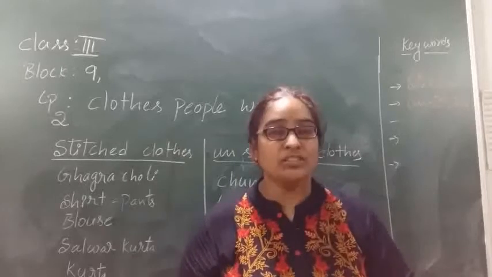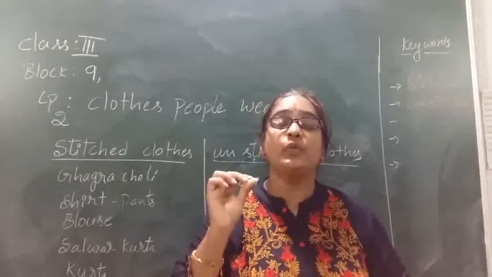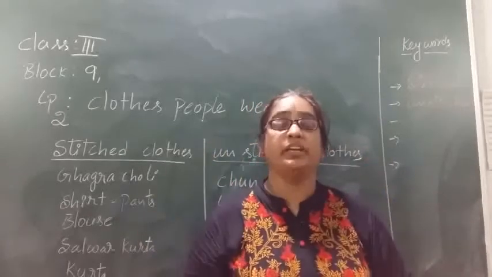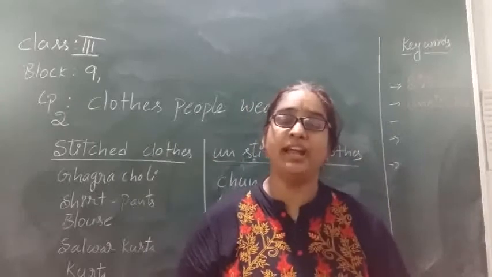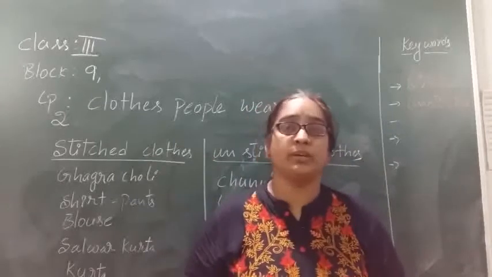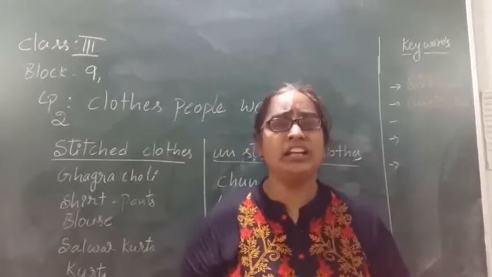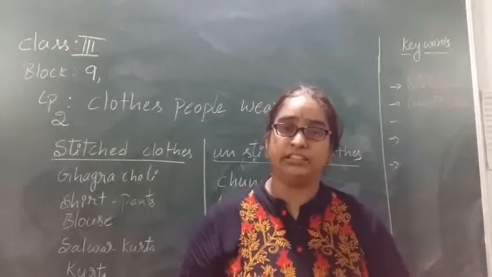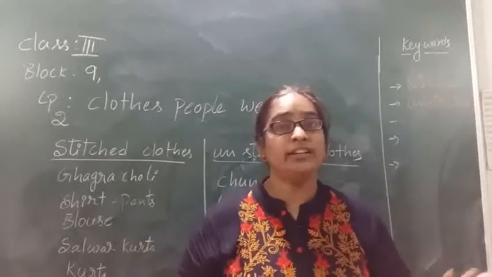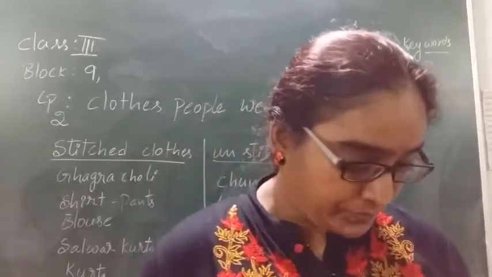Simple. Stitched clothes have a definite shape, and we use needle and thread to give a proper shape, right? By using sewing machines also we give proper shape to them. But when it comes to unstitched clothes, we need not use needle and thread. We can wear them as they are, according to the cloth type.